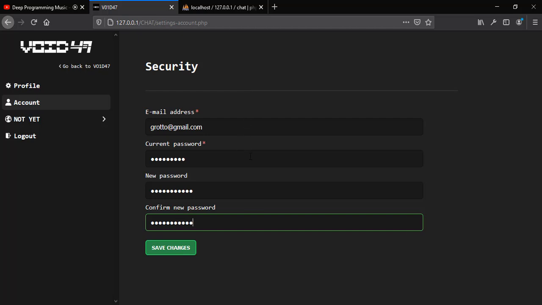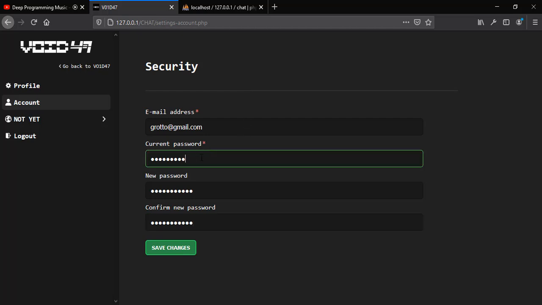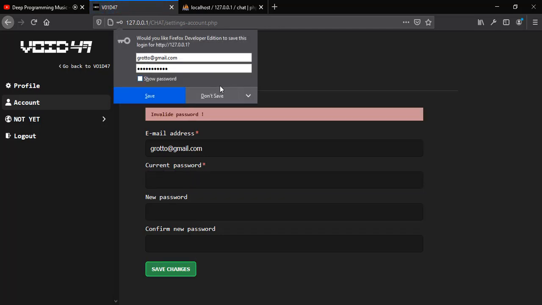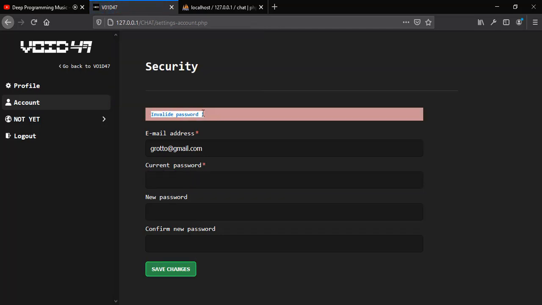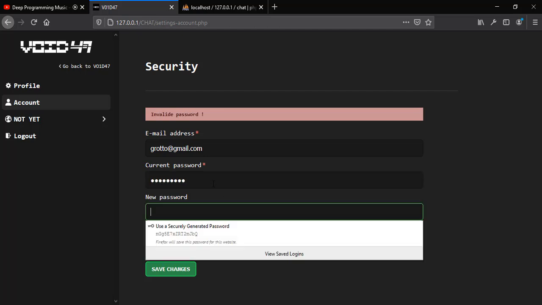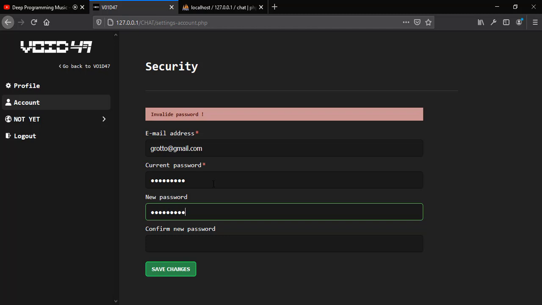Let's say for example by accident we make a mistake here. The application should notice that this is the wrong password, and if we click change, we get this invalid password validation. Now we need to provide the same password. Now this is the new password.